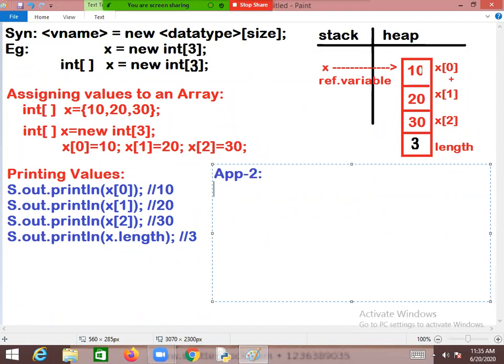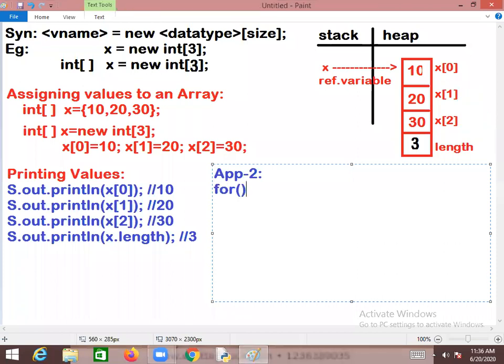Yes, I want to get the value there at x of 0. Then x of 1, x of 2. We have to start reading the values from x of 0, x of 1 and x of 2, right? So we have to start reading the values.